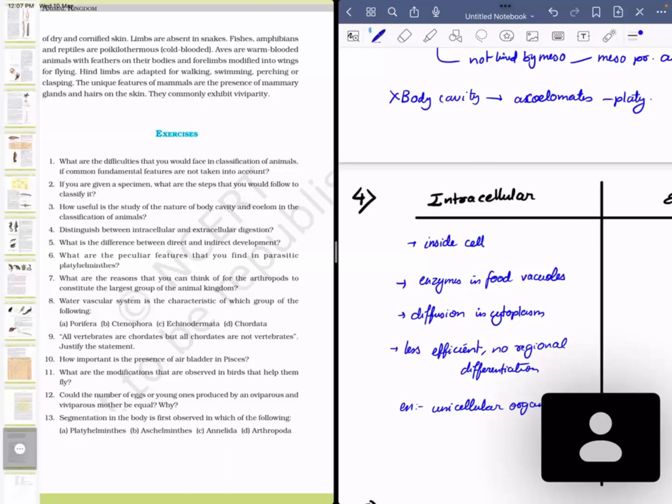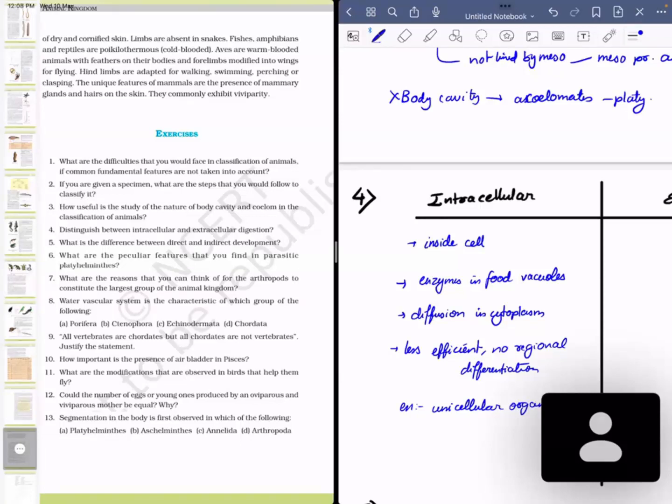Then diffusion in cytoplasm. Once the food is digested, all the remaining residual material is released into the cytoplasm. But in extracellular, these are released, like we know, digestion and absorption. So absorption occurs mostly in the intestine. Here only the food, such as glucose or amino acids, is released into the surroundings of the cells and rather not inside of the cell.